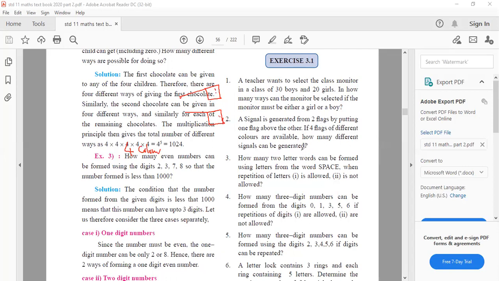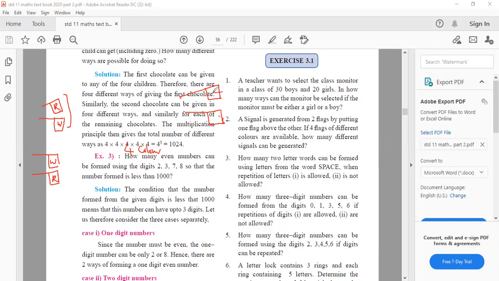How many different signals can be generated? You mean, for example, if red up and white down, it means go. This is one signal. Then white up, red down is another signal. Have you got it, sir? I think 12 possibilities are there.